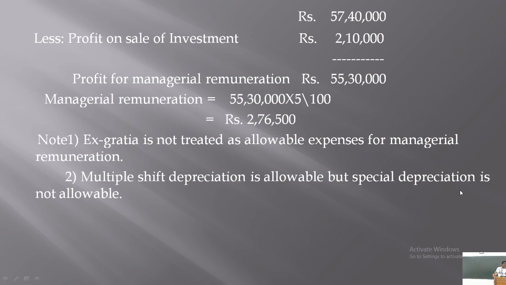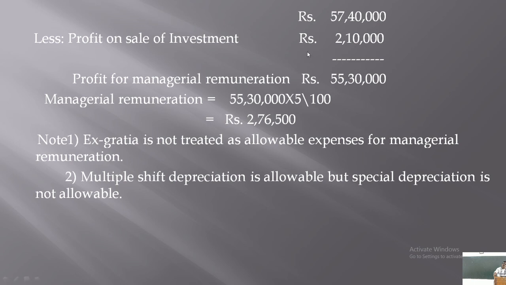And in the income, profit on sale of investment is generally non-recurring. Profit on sale of investment 2,10,000 is non-recurring in nature. It is inadmissible income, not allowed for the purpose of managerial remuneration. It is already added to the net profit.